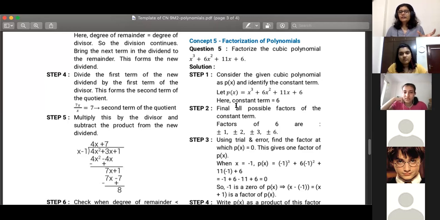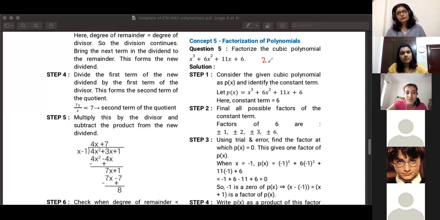Then find all the possible factors of the constant term. What are the possible factors of 6? Ma'am, 2, 3, 3, 2, 3, 6 and 1. Don't forget 6 and 1 also, because 6 into 1 is 6.